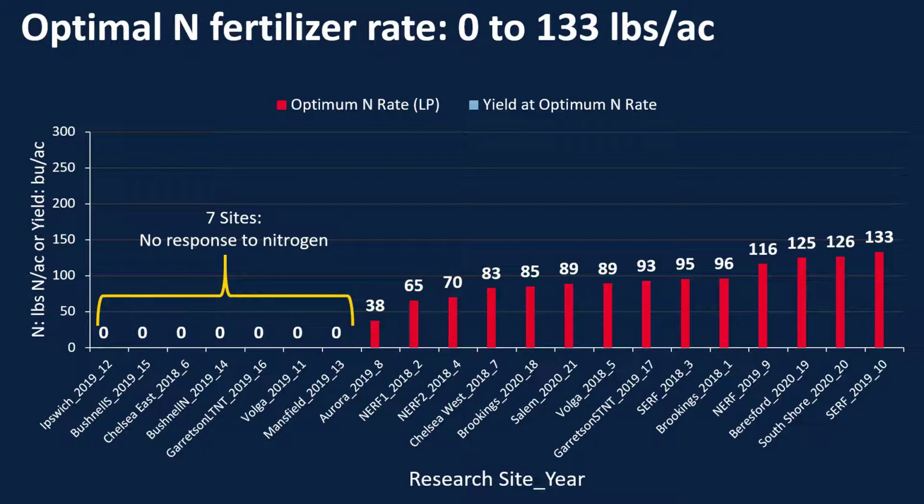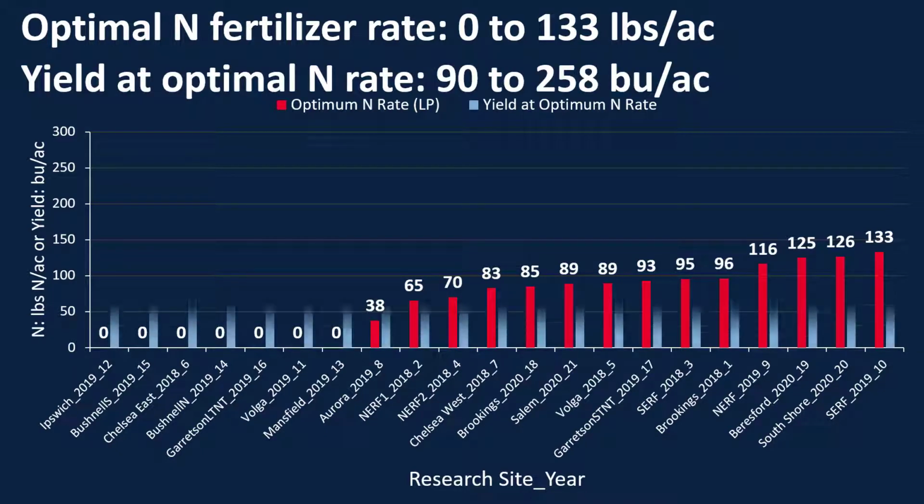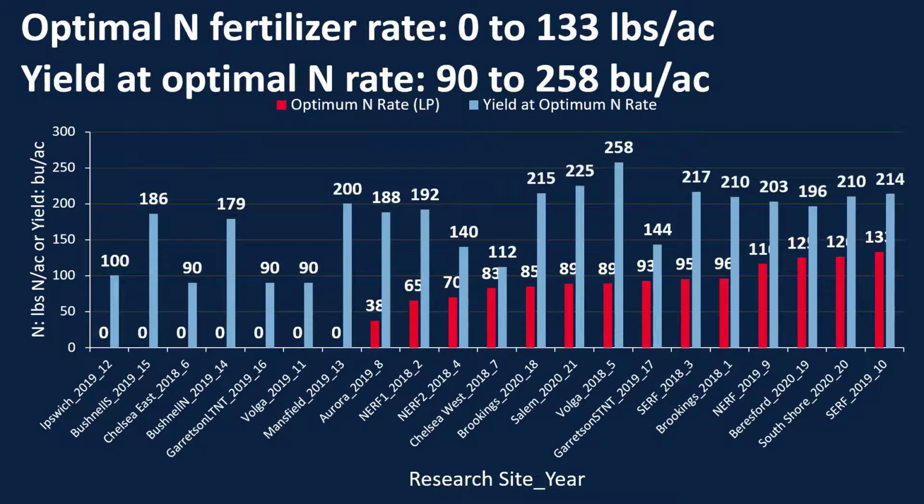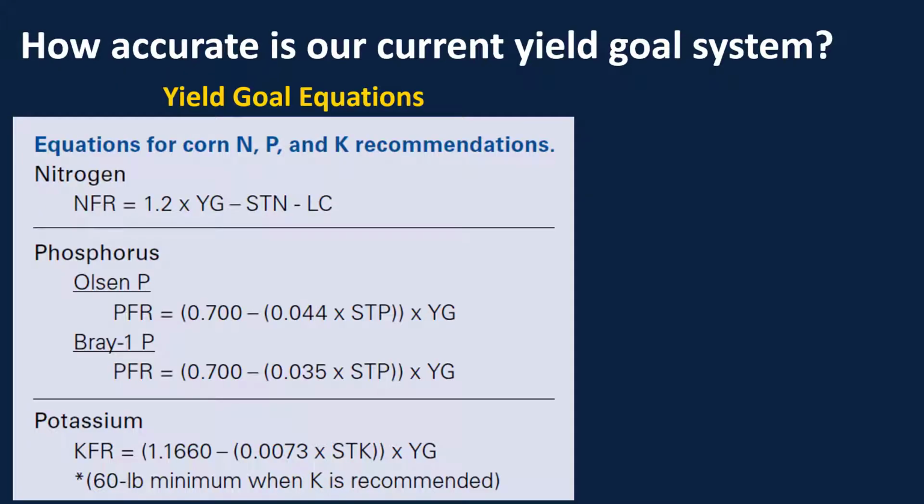One other thing we can look at is the yield at these optimum N rates. We don't see a similar trend like we see here. Just because we needed more nitrogen doesn't mean we actually yielded more. Our yields varied quite a bit, whether we needed 38 pounds to obtain 188 bushels or we needed 95. So then the question is how accurate is our current yield goal system?